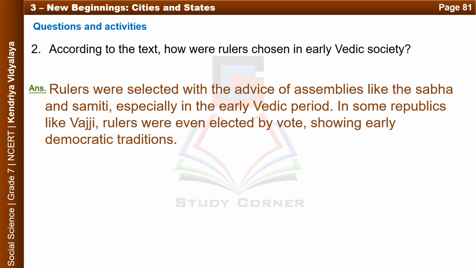Questions and activities. According to the text, how are rulers chosen in early Vedic society? Answer. Rulers were selected with the advice of assemblies like the Sabha and Samiti, especially in the early Vedic period. In some republics like Vajji, rulers were even elected by vote, showing early democratic traditions.